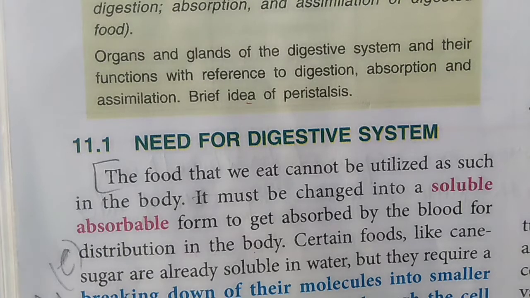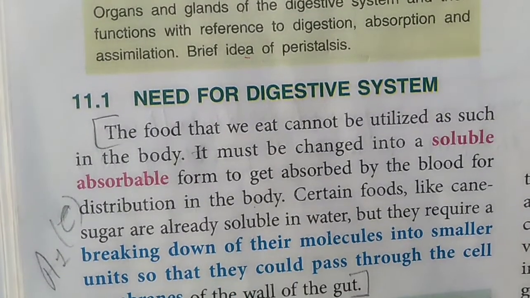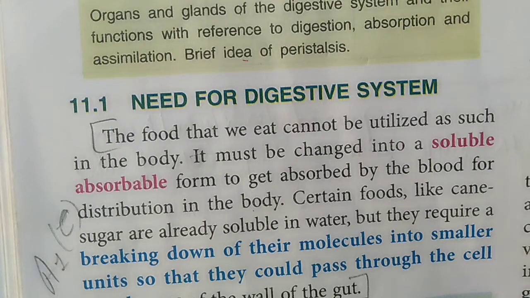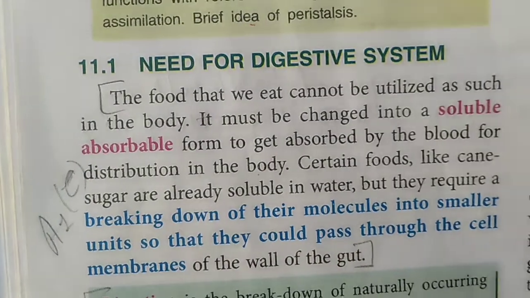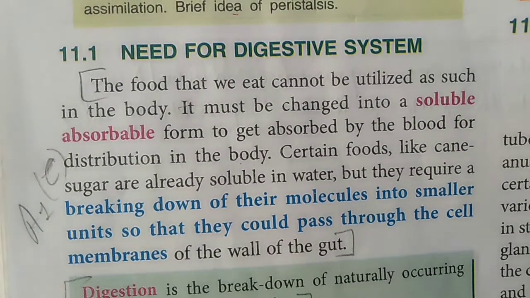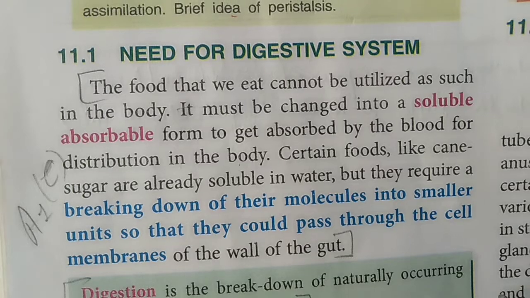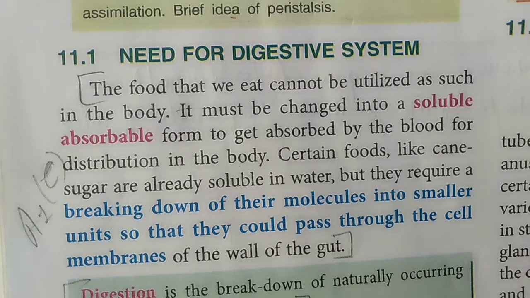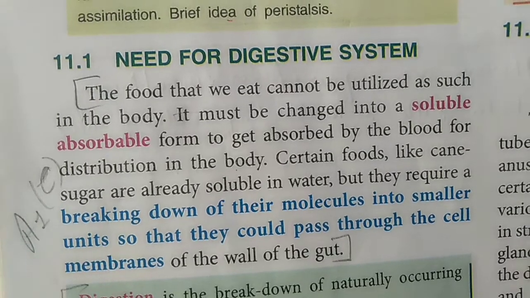Now certain foods like cane sugar, although readily soluble in water, are complex carbohydrate molecules, so they also require breaking down into smaller units, so that they can easily pass through the cell membranes of the wall of the gut. So that is why we need the digestive system, for proper digestion and then proper distribution in our body.